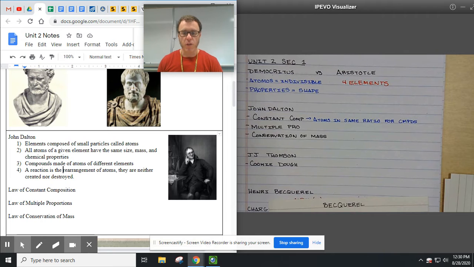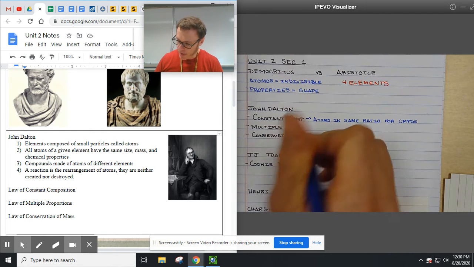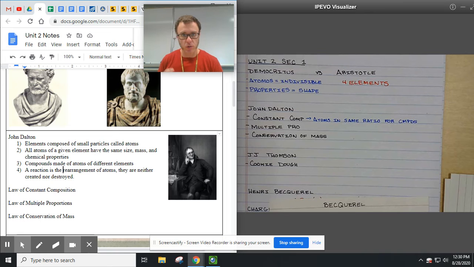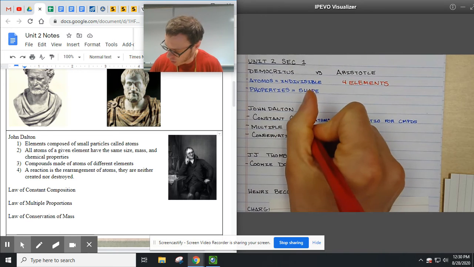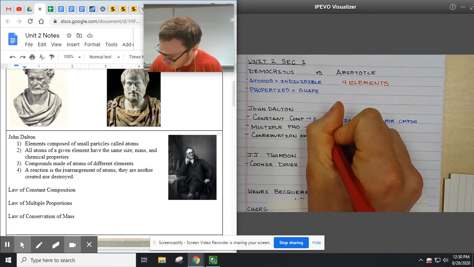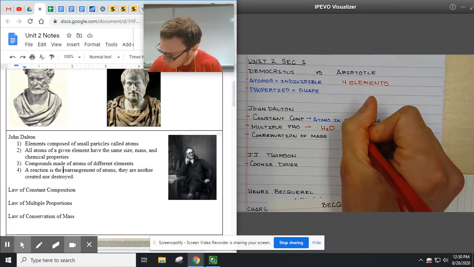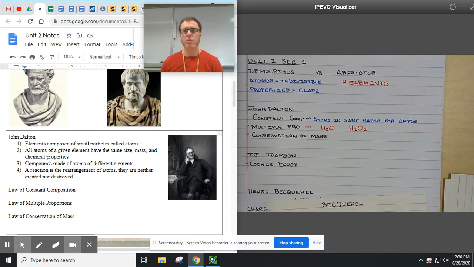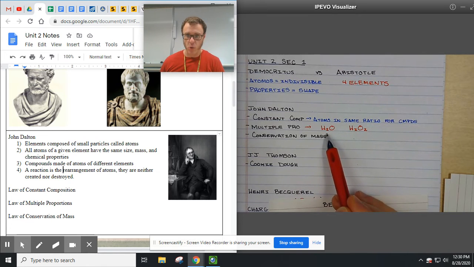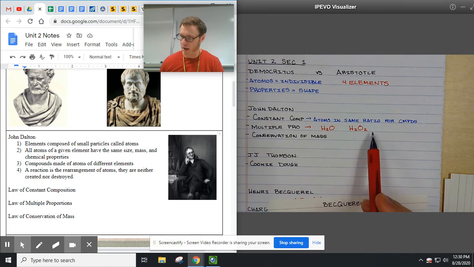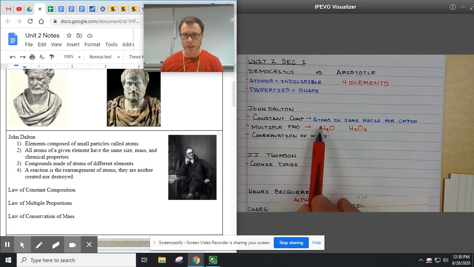Now, for multiple proportions, he said atoms could combine in different ratios, but then you have different things. So for H2O, that's water. Anytime you run into water, you have 2 hydrogens and 1 oxygen. However, you can make hydrogen peroxide, that's H2O2. These are two different things. Whenever you have water, you have this constant composition. Whenever you have hydrogen peroxide, you have this constant composition. But what he was saying is that these elements, hydrogen and oxygen, can combine in different ratios, which they have.